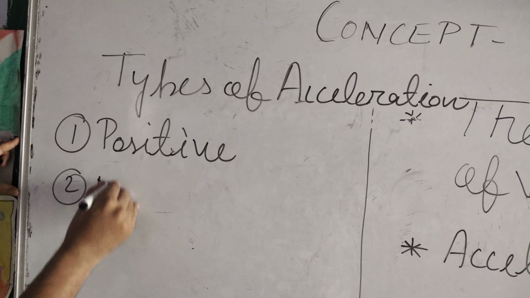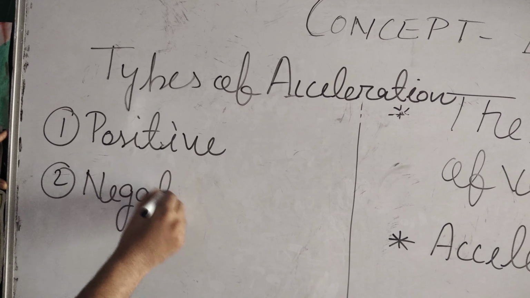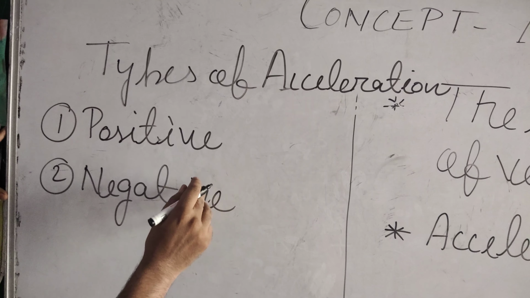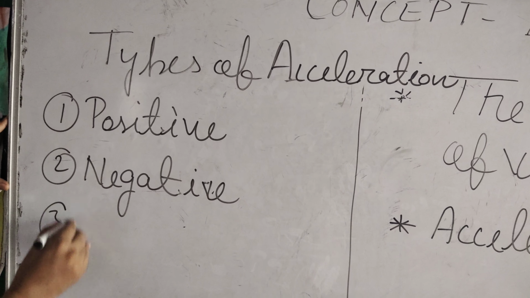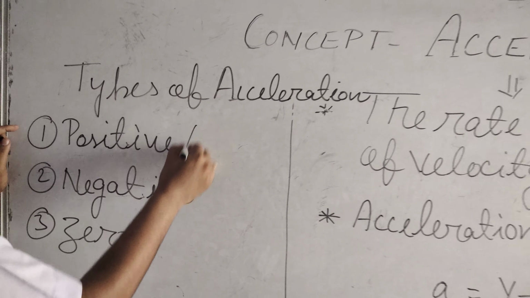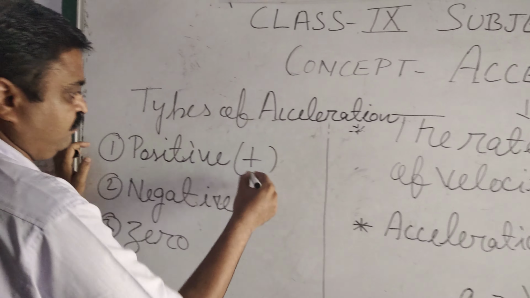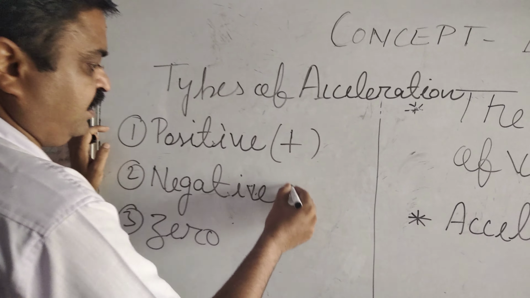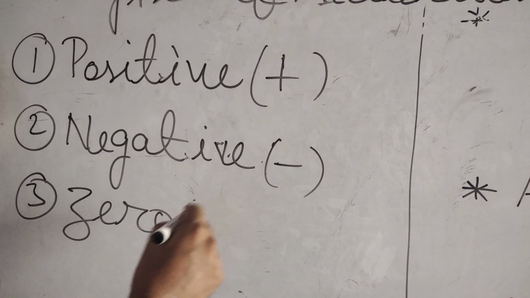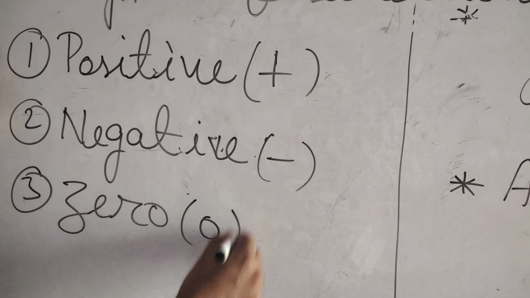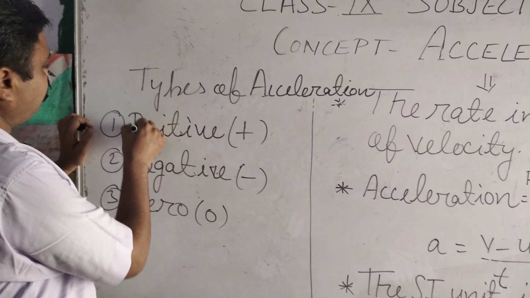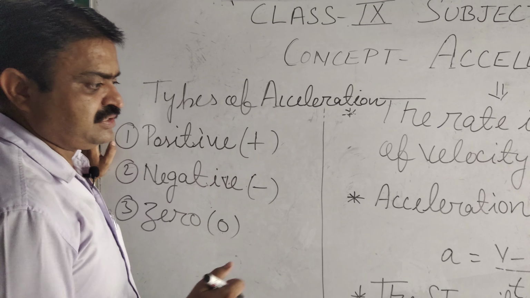Second is negative acceleration. Third is zero acceleration. Positive can be indicated by the plus sign, negative by the negative sign, and zero we can indicate by 0. Now how do we get positive acceleration?